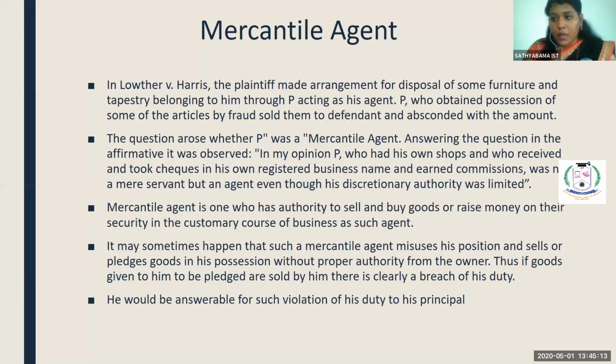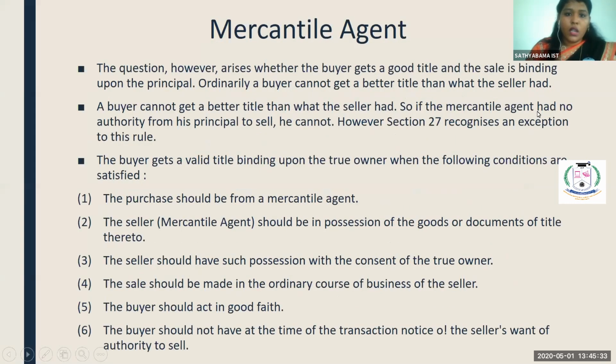When you are an innocent purchaser, even if the agent of the principal committed an offense, you can claim a good title when you are not aware of the fraudulent intention of the agent. Clear? Fine.